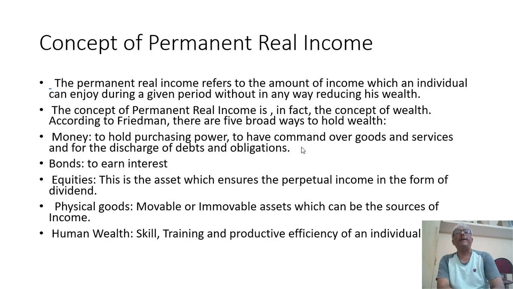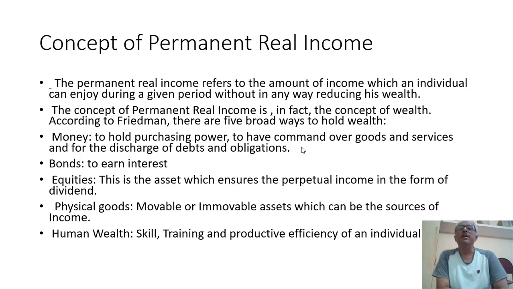In the concept of wealth, according to Friedman, there are five broad ways to hold wealth. The first is money, to hold purchasing power, to have command over goods and services, and for the discharge of debts and obligations.